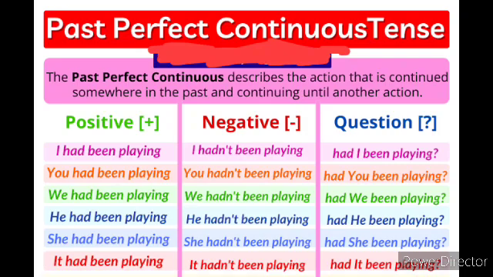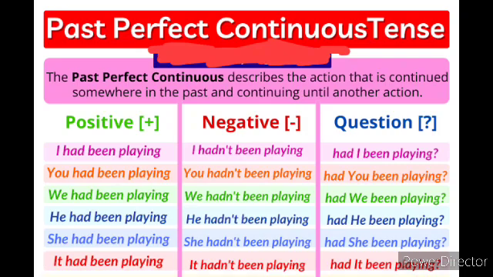So now look at the past perfect continuous tense. The past perfect continuous describes the action that is continued somewhere in the past and continuing until another action takes place. So see here in positive, the structure is subject plus had plus been plus verb in the ing form plus object. The structure for negative is subject plus had not plus been plus verb in the ing form plus object. For question form, the structure is had plus subject plus been plus verb in the ing form with question mark. So this is the structure.